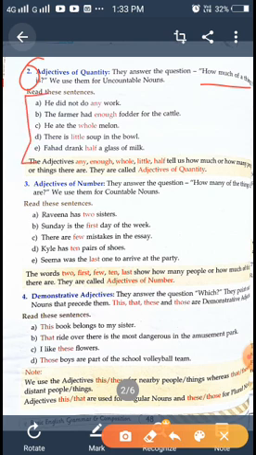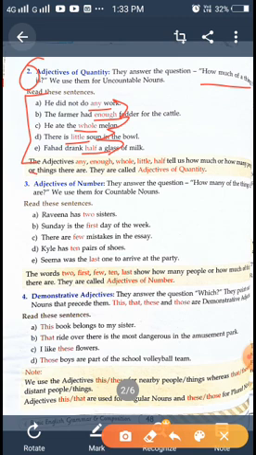these 5 sentences. He did not do any work. Any. The farmer had enough fodder for the cattle. He had the whole melon. There is little soap in the bowl. Fahad drank half a glass of milk. So these words speak about the quantity, that means how much. Any work, enough fodder, whole melon, little soap, half a glass of milk. So these show the quantity, how much.